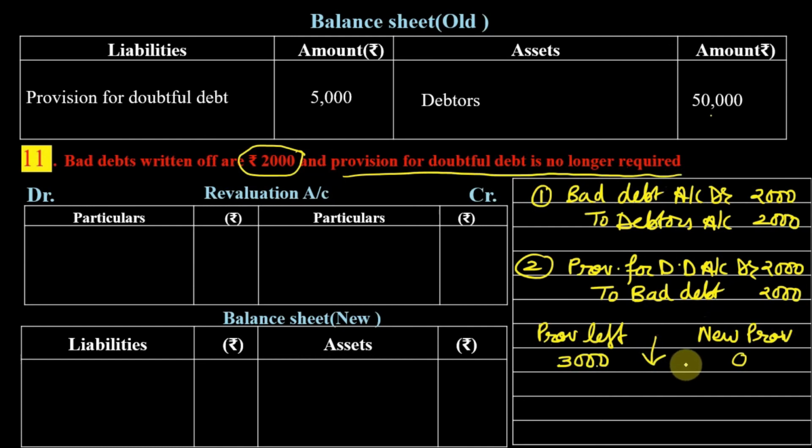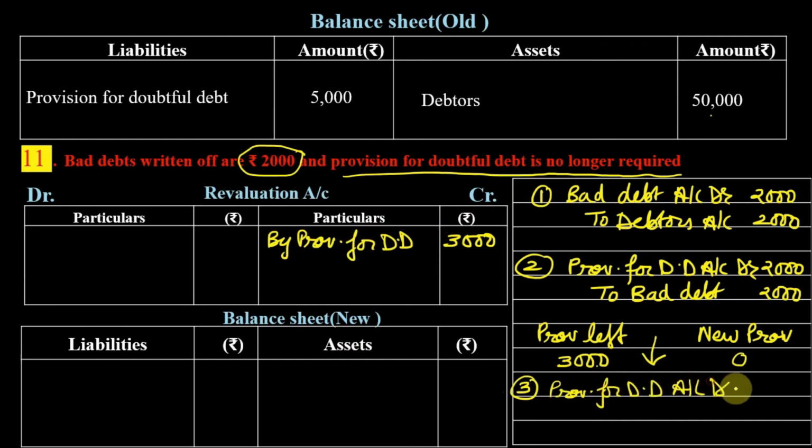So it's a profit of rupees 3000. So we are going to write that on credit side of revaluation account by provision for doubtful debt 3000. And the journal entry for this will be provision for doubtful debt account debit to revaluation account 3000.